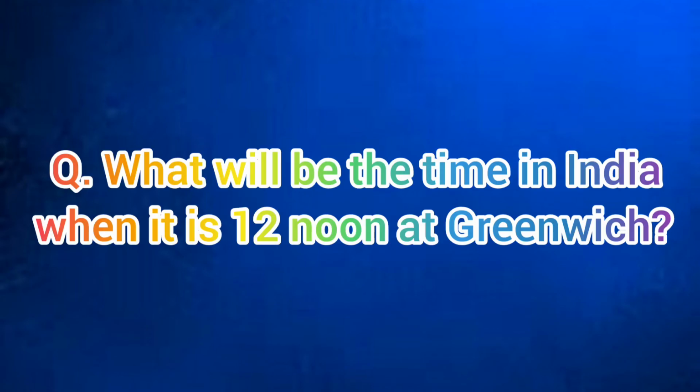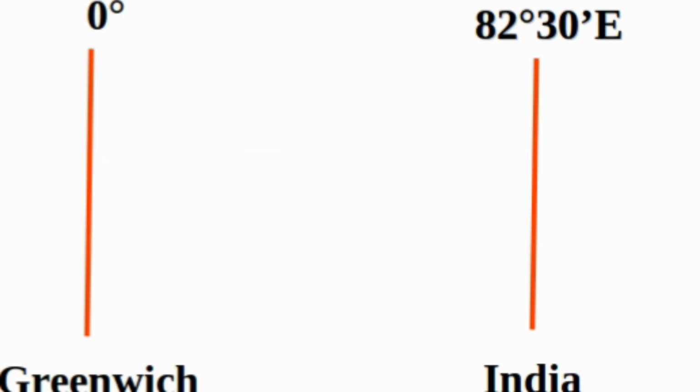Let's calculate time. First question, what will be the time in India when it is 12 noon at Greenwich? To solve this question, first we draw two longitudes, 0 degree longitude and 82.5 degree east longitude.